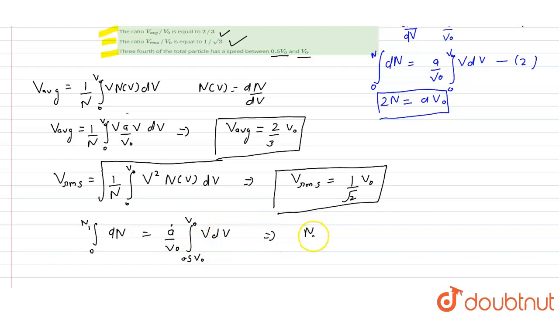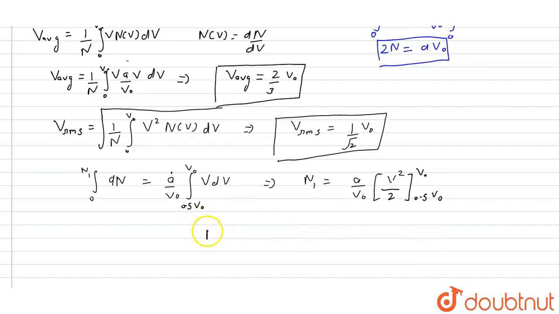By this we get N1 is equal to a over v naught times v square over 2, with upper limit v naught and lower limit 0.5 v naught.